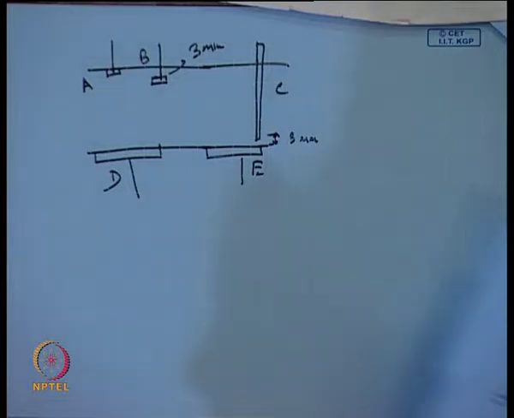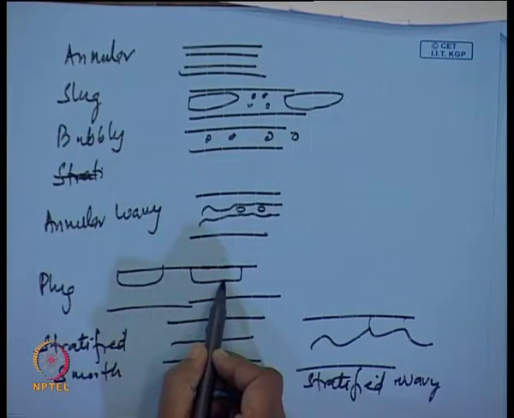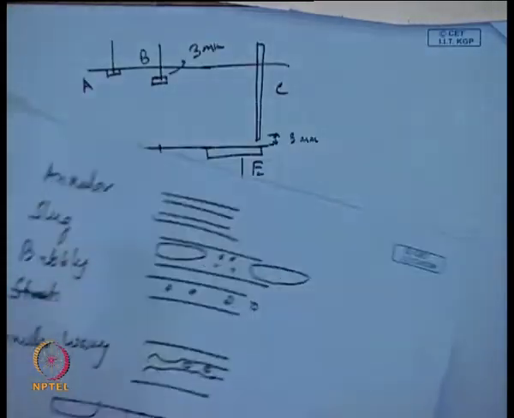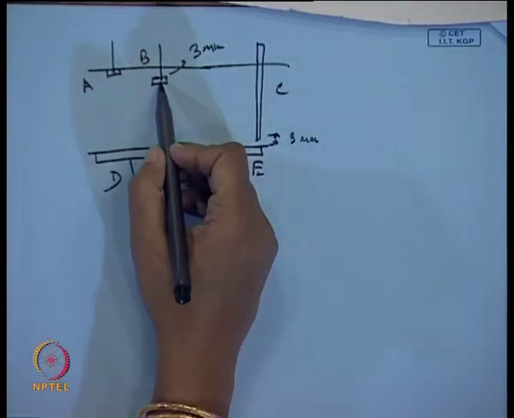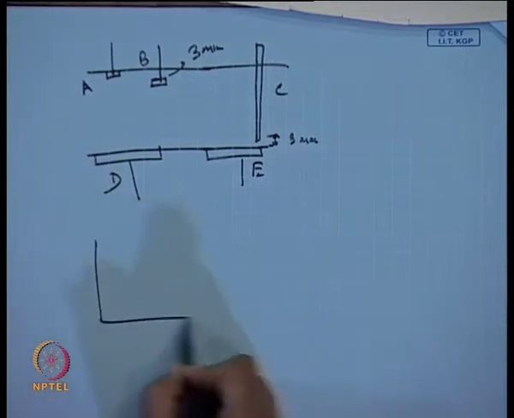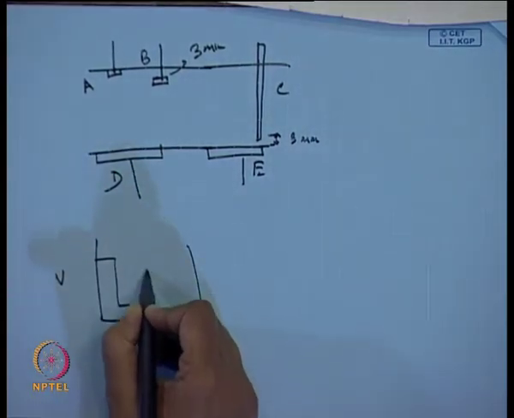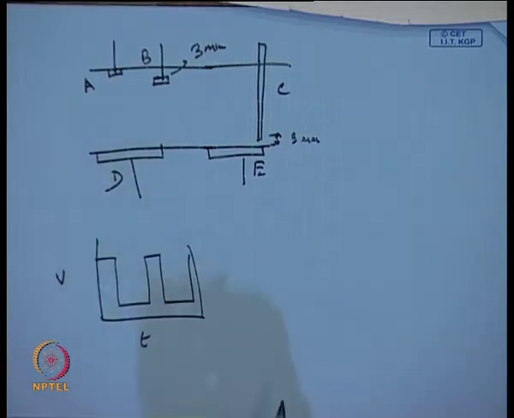Say suppose we have plug flow pattern. Plug means what is going to happen? We have just regular such plugs. So, if we have such regular plugs, what will happen? This particular B, if we take voltage versus time, this will give you definitely a square wave type of thing, agreed, okay.